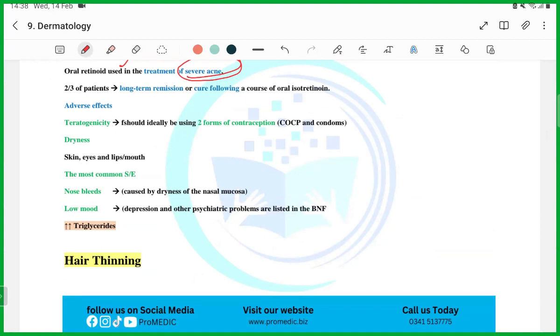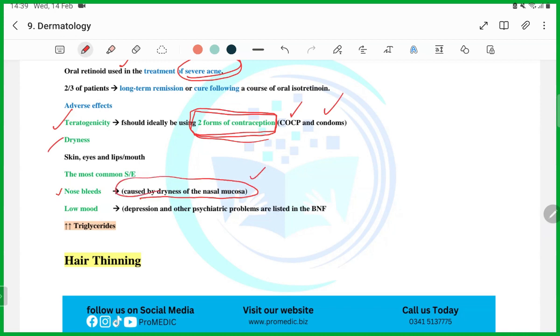Adverse effects, guys. A lot of adverse effects of isotretinoin. That's why it should be used under a specialist. It is teratogenic. It is so teratogenic that the patient should use 2 forms of contraception, both. It is that teratogenic. Then dryness of the lips, eyes, and nose. And the most common side effect, bleeding, because of dryness and crusting in the nasal mucosa. There will be nasal bleeding.